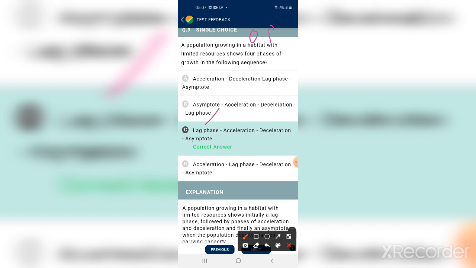Lag phase, acceleration, followed by deceleration and asymptote. First lag phase, then acceleration, deceleration, asymptote.